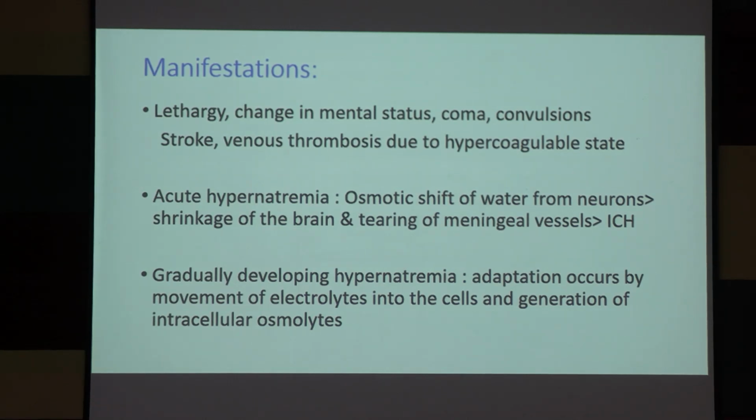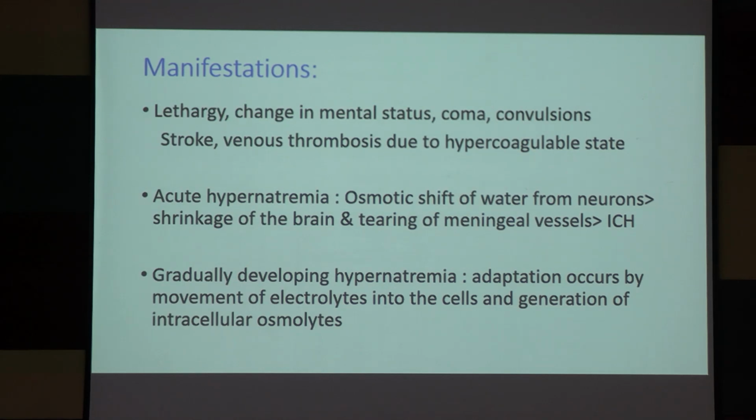There is shrinkage of the brain, shrinkage of neurons, water is getting out of the cell, out of the neurons, and the brain shrinkage causes tearing of meningeal vessels. Here hemorrhage can happen. Though it is a hypercoagulable state, this mechanism in acute hypernatremia may cause hemorrhage due to tearing of the meningeal vessels.